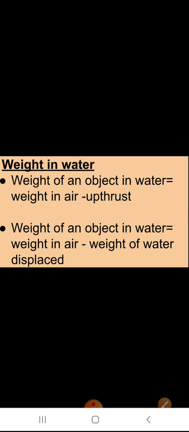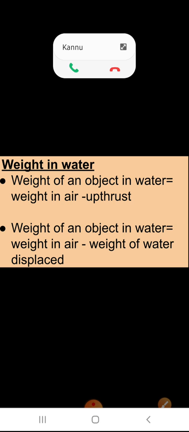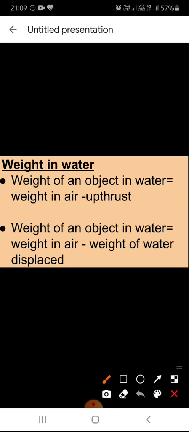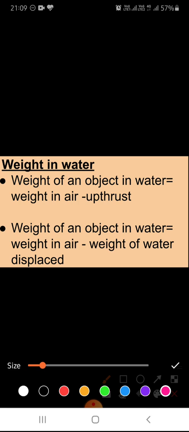It appears to be light, and when we take it out back, it will be heavy. The weight of an object in water is equal to weight in air minus the upthrust. Weight in air means when it is outside the water, minus the upthrust. Upthrust means the force that water is exerting.